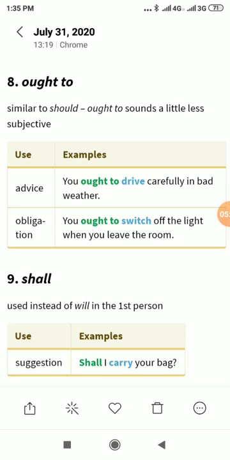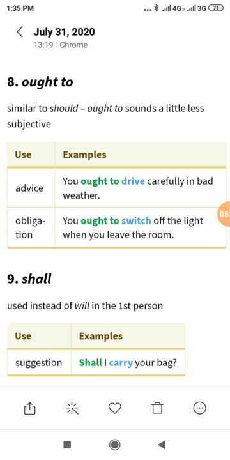Ought to. Ought to and should are similar modals. Similar to should, ought to sounds a little less subjective. It is used to show advice. You ought to drive carefully in bad weather. Obligation: you ought to switch off the light when you leave the room.